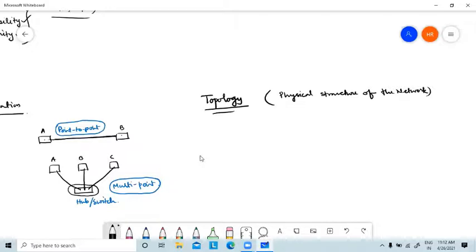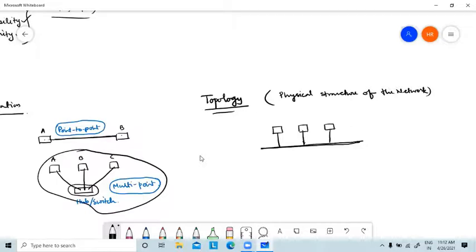So it can be connected like this. There are many devices which are connected through a single cable. They are connected with a single cable, or like this, they are connected with a single device.